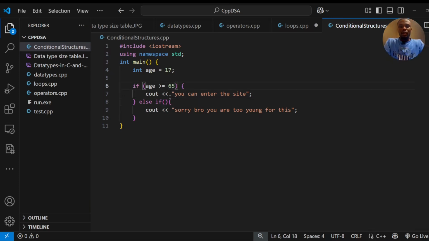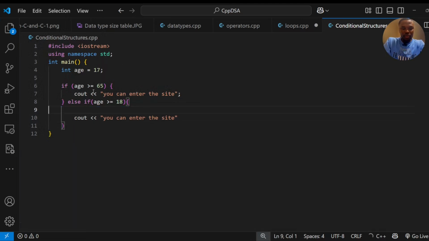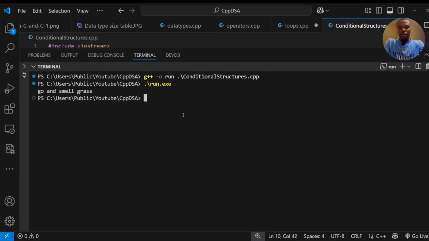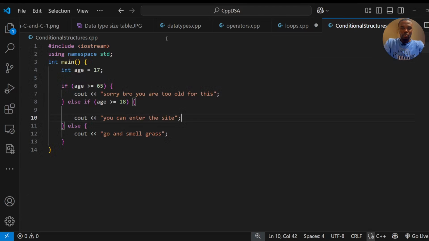You put the 65 here, and then else if age is greater than or equal to 18, this will come here. If you are above 65 years old, you say sorry bro, you are too old for this. And then else, that is if you are less than 18, just tell him go and smell grass. And we run, yeah, go and smell grass. You're 17, you're too young for this. You need to go and play volleyball or something.